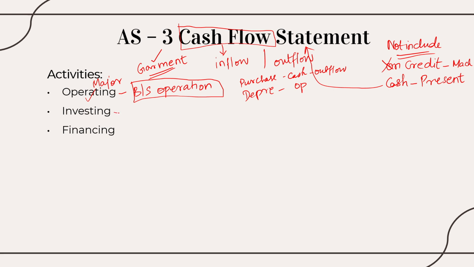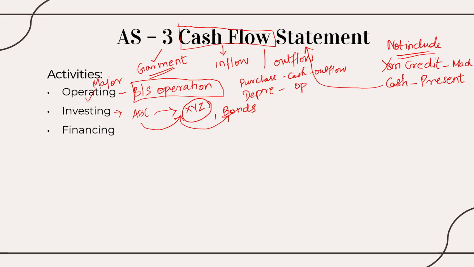Moving on, I have something called investing activity. That is me as a business. Say for example, I am ABC company and I am going to invest in some other company, say XYZ. I have bought shares of XYZ and I've also bought some government bonds. So these are my company's investments. I have invested in XYZ share capital and in government bonds. This is my company's investment in other companies, in government bonds or anything.